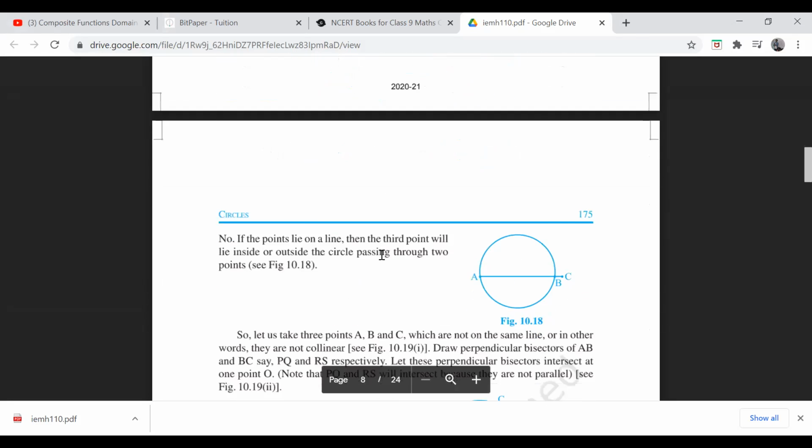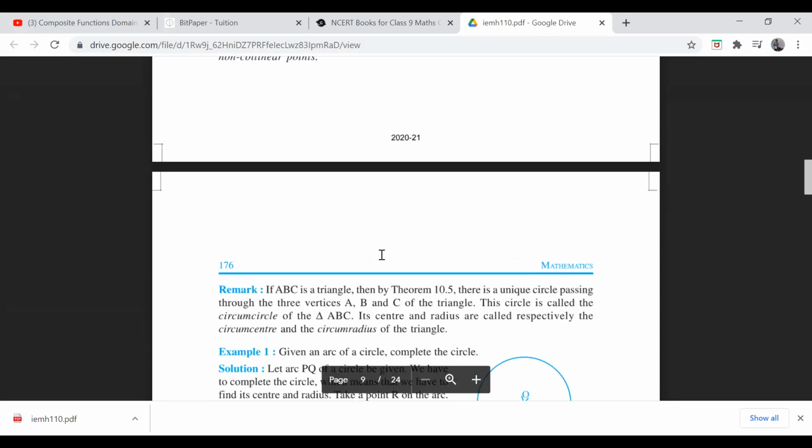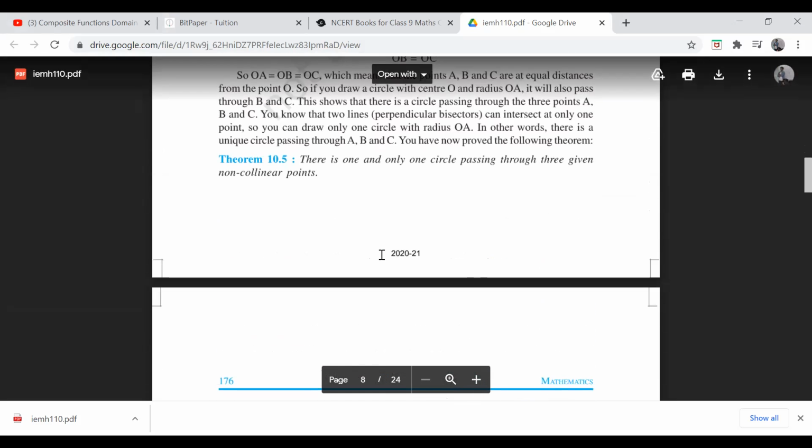And there is kind of a theorem, you can say a result, that is this one. There is only one and only one circle passing through 3 non-collinear points. So what we mean by that is, if you draw 3 non-collinear points, what we mean by non-collinear, not lying on the same straight line, okay? Something like this. These are non-collinear. If you try to draw a circle from them, you can only draw one. However, you can try, okay? There can only be one circle through 3 non-collinear points. That is the meaning of the statement. You don't have to prove this, okay? So this is the theorem 10.5.